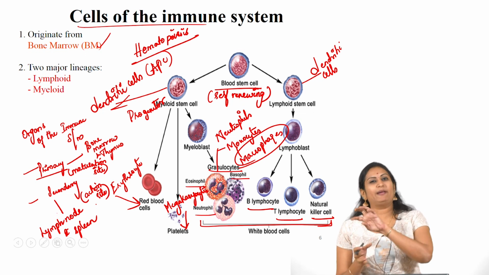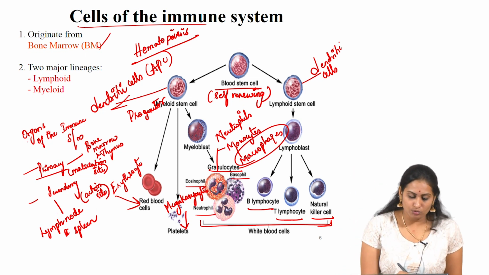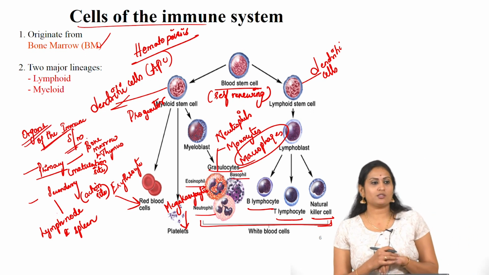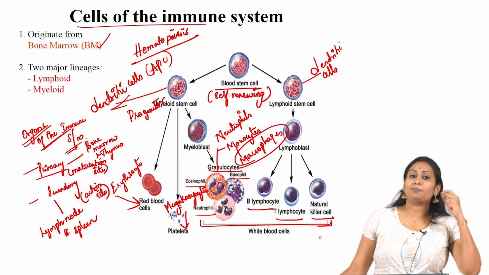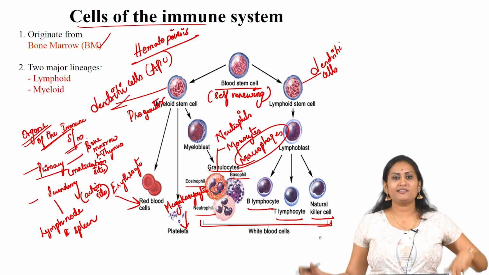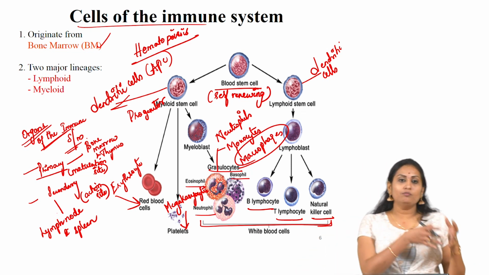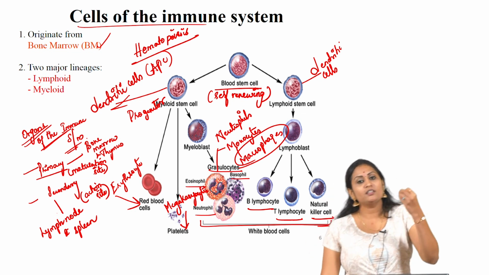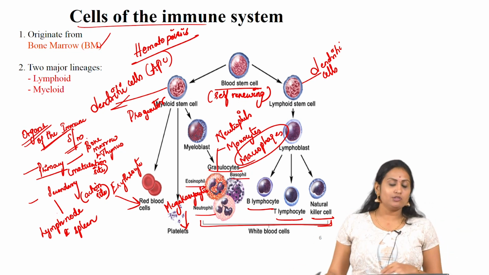This is a basic few points you should know when you study the immune system: the organs of the immune system, which are the primary lymphoid organs and the secondary organs. In primary, which is the place for the maturation of the cells, bone marrow and thymus are for B cells and T cells, and the secondary organs are lymph node and spleen, where it will be an action site for the matured cells to act against the pathogen. So, this is all about the organs and the cells of the immune system.